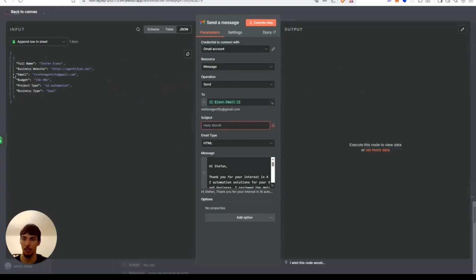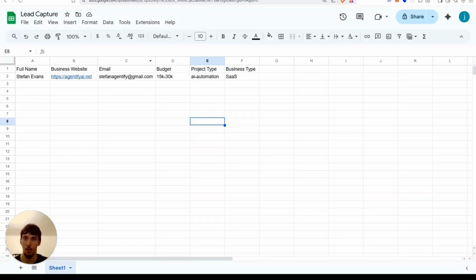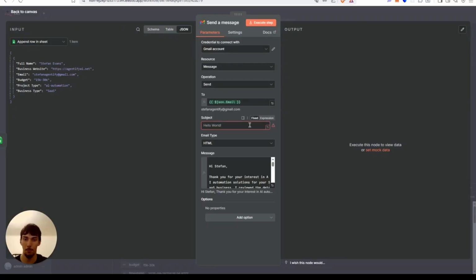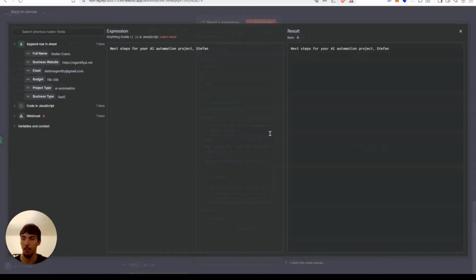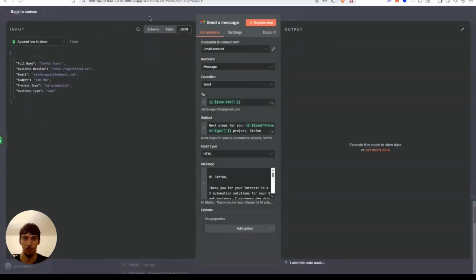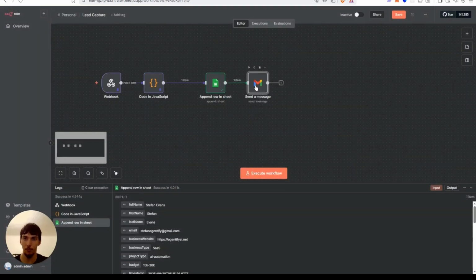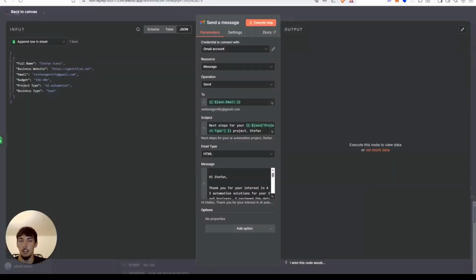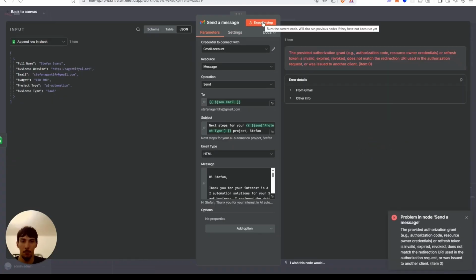So now every time it's going to send it to this email, and then the subject, we're going to want it to be, let's see what it said here. Next step for your AI automation project. Now we're going to make that project a variable. We're going to go to expression here, and then make that a variable. Okay. So this should email, I think I'm going to email myself here, but we'll see. Now the email should arrive here. I'm going to execute the step.